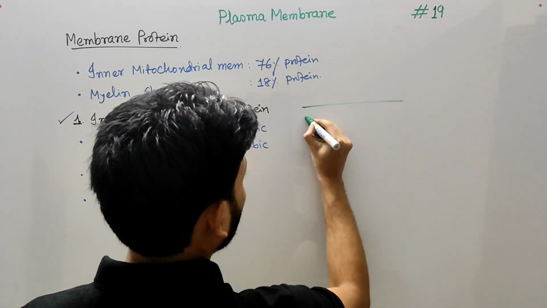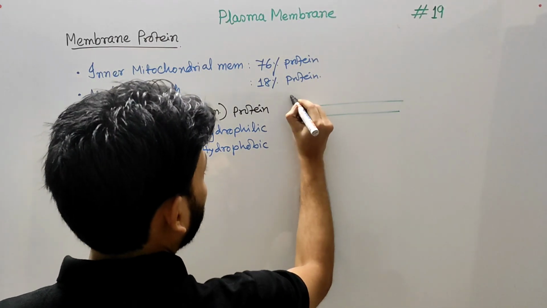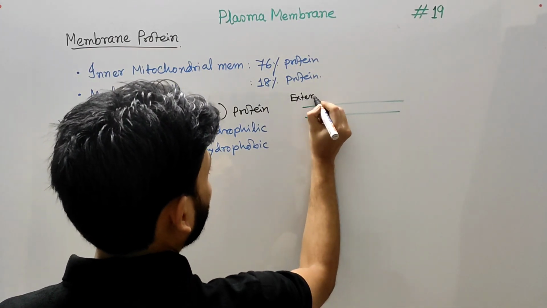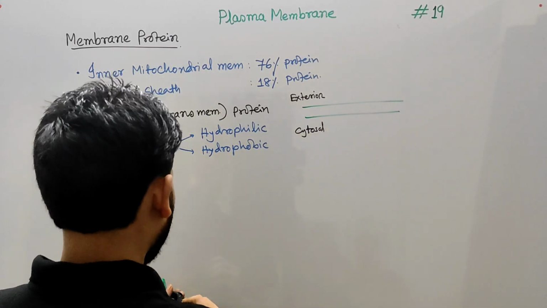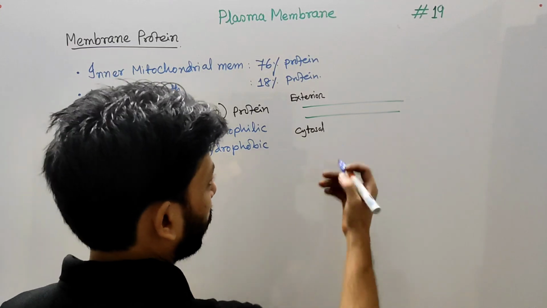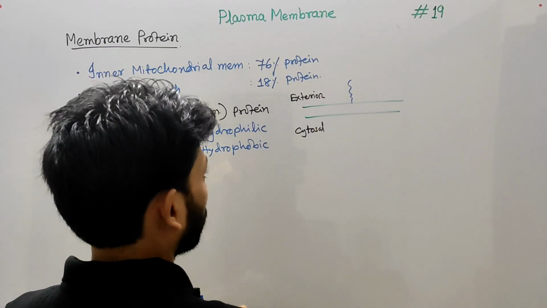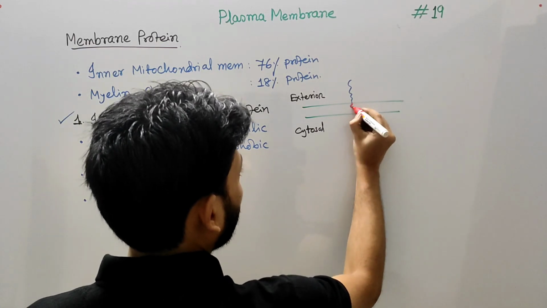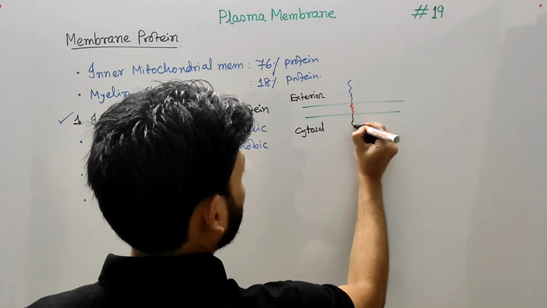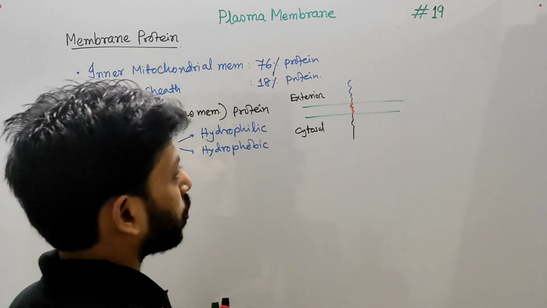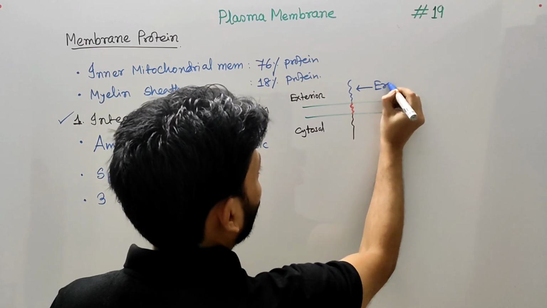Let's suppose this is a lipid bilayer. This is the exterior of the cell, outside of the cell, and if this is the cytosol, then I can draw an integral membrane protein like this. It has one domain. Let's suppose this is the second domain and this is the third domain. This domain is called the exoplasmic domain.